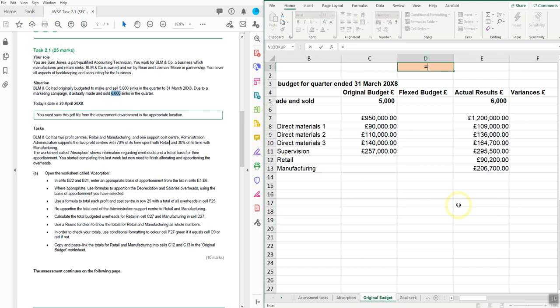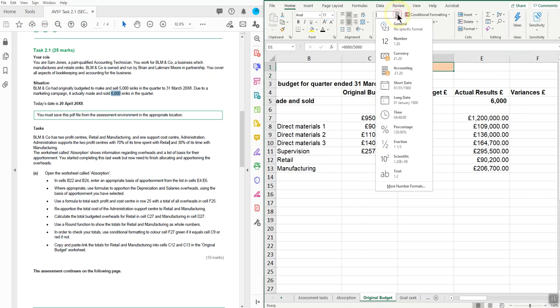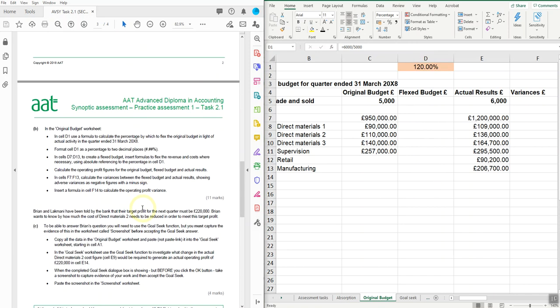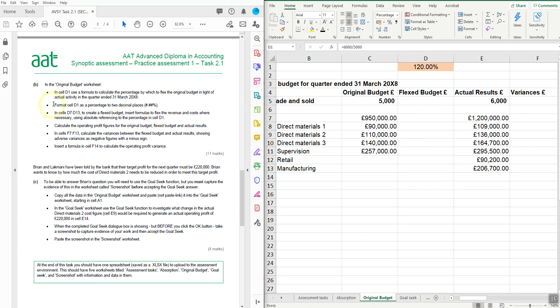Now I've got a couple of choices here. You could do 6,000 divided by 5,000, and I'm going to format that as a percentage, 120%, and it does say that, let's just double check. Yes, it says format cell D1 as a percentage to 2 decimal places, and that's exactly how it's come up. Now I could either do it that way where I get 120% up here.